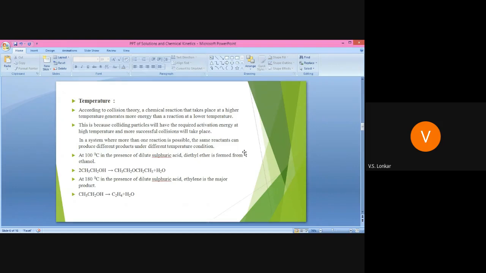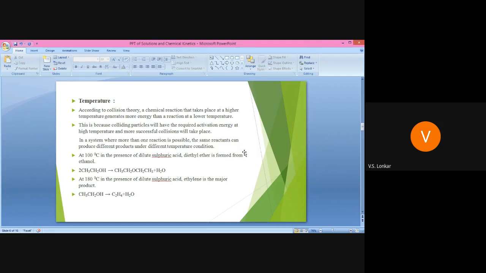Got it? The third factor is temperature. It is a very important factor, and it affects the reaction rate. We know that a chemical reaction which takes place at higher temperature generates more energy than a reaction at lower temperature. When we want to speed up a reaction, we increase its temperature, and as the temperature increases, the rate of reaction also increases. For example, whenever a chemical reaction takes place at high temperature, it acquires more energy.